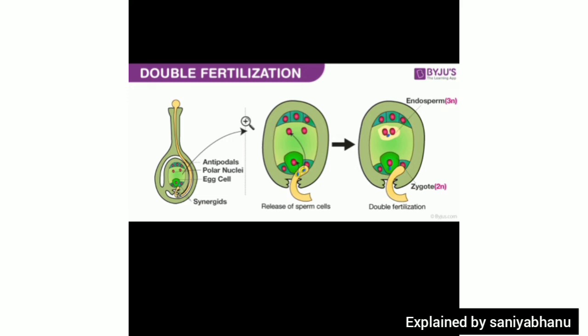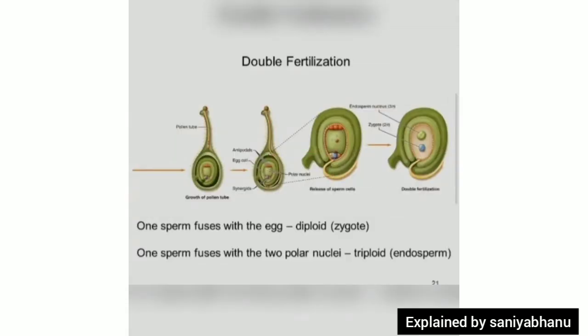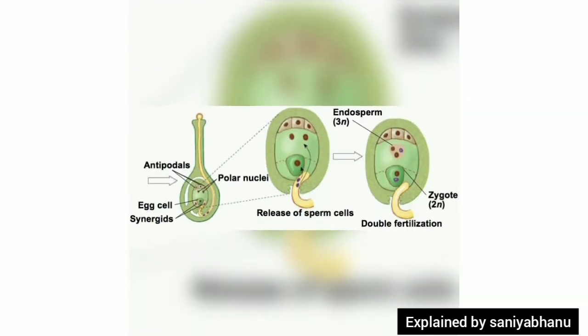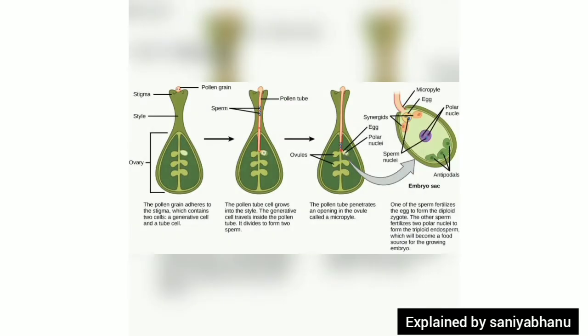The changes after the double fertilization. After the double fertilization, the ovule increases in size rapidly as a result of the formation of endosperm tissue by mitosis. Thus, the embryo develops. The embryo consists of 1 or more cotyledons. The cotyledons develop by utilizing the food stored in the endosperm.